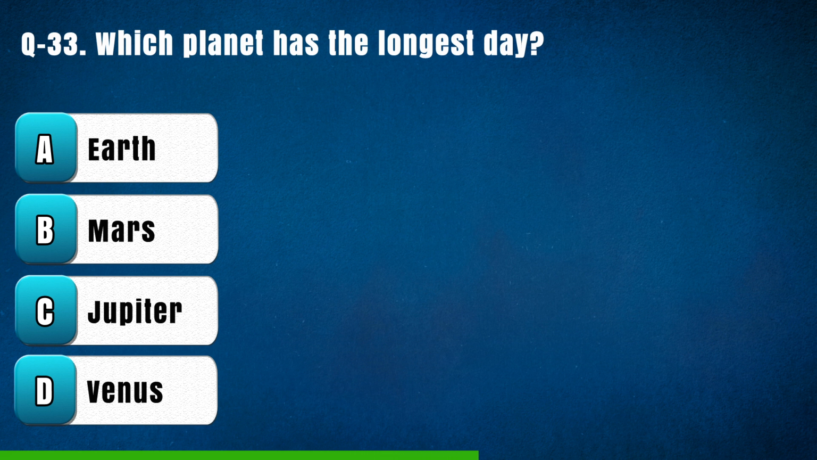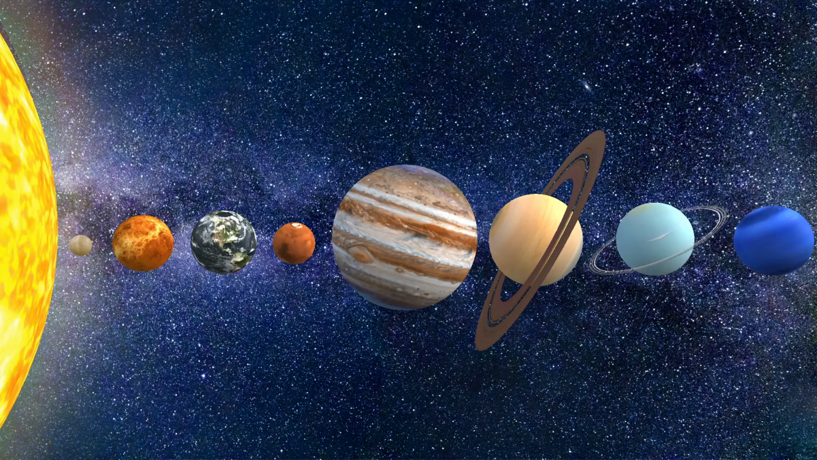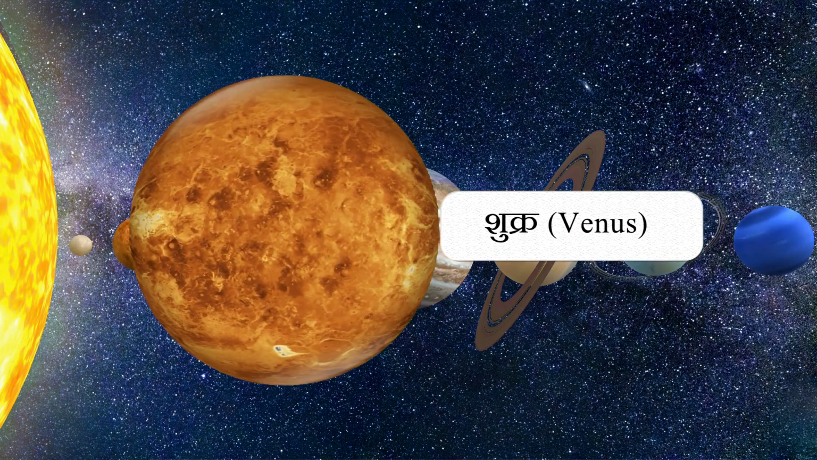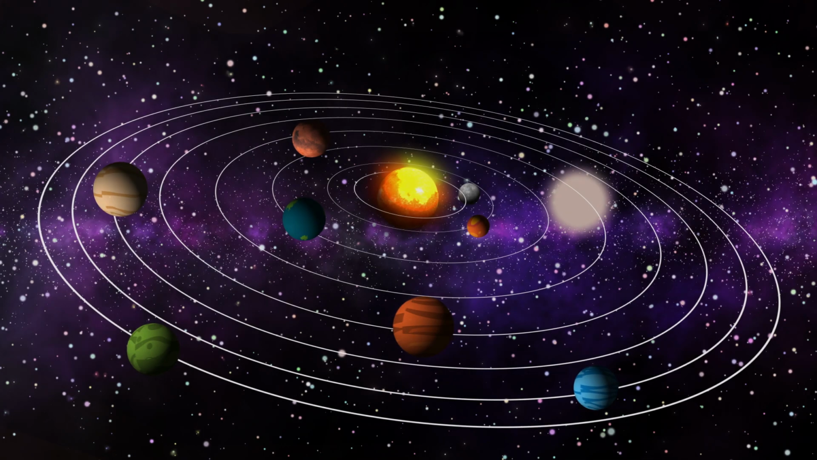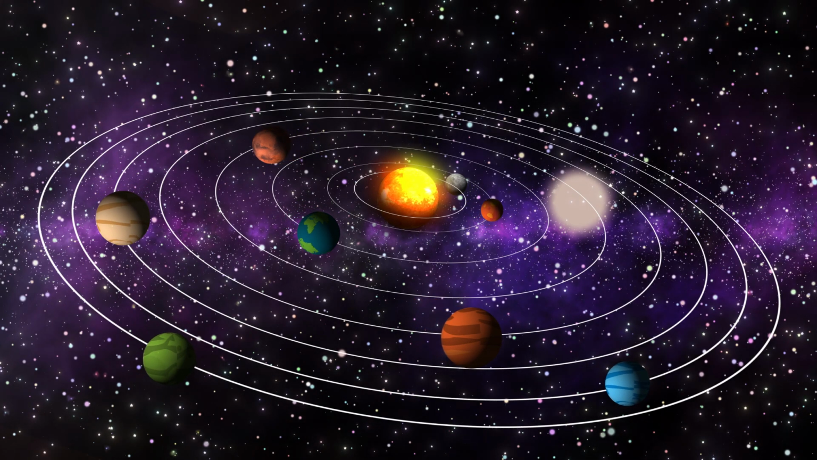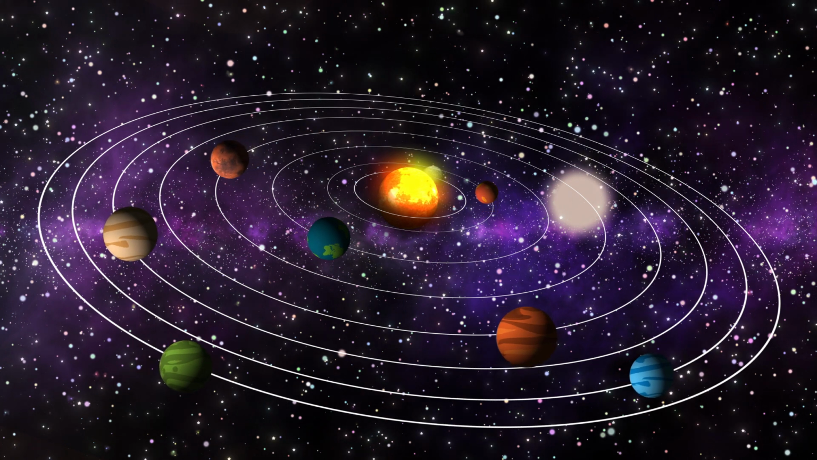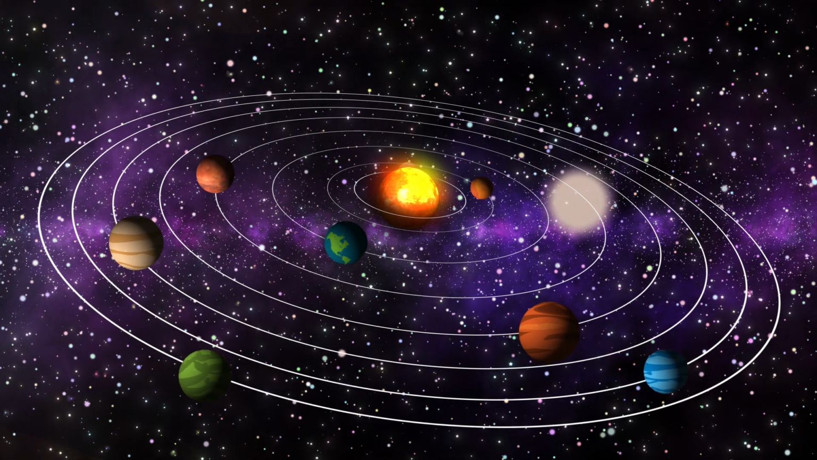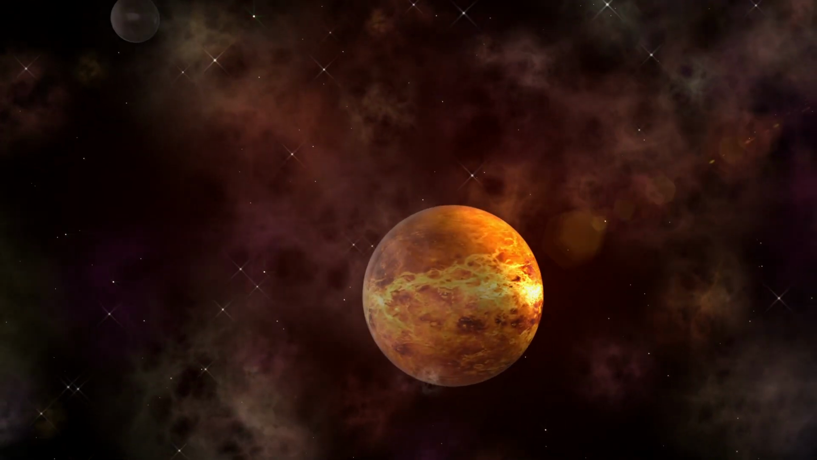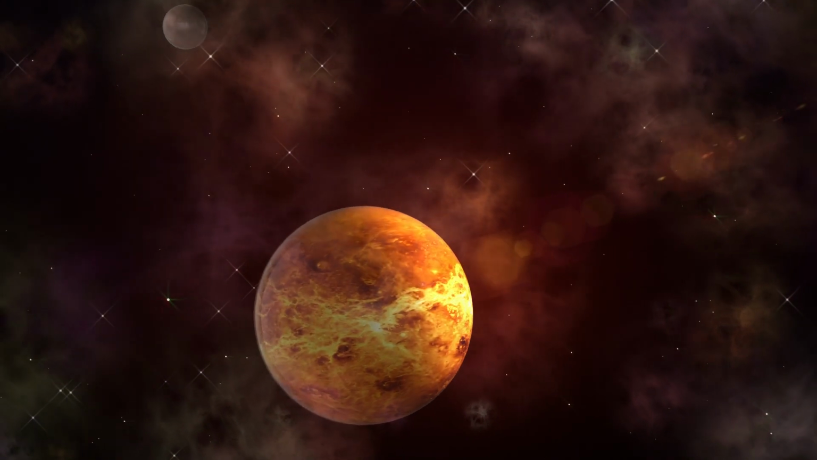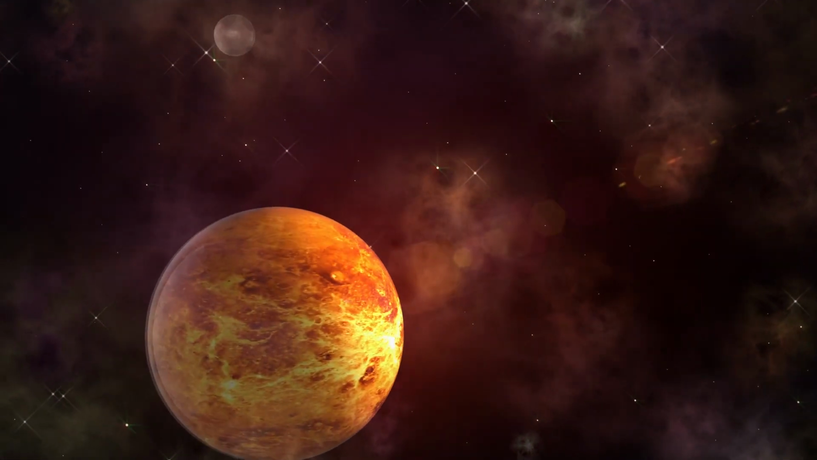Question 33. Which planet has the longest day? Option A, Earth, B, Mars, C, Jupiter, D, Venus. The right answer is D, Venus. The planet with the longest day is Venus. One day on Venus lasts 243 Earth days. This is because Venus rotates very slowly in the opposite direction of most other planets in our solar system. The exact reason for Venus' slow rotation is unknown, but it is thought to be related to the planet's thick atmosphere and the gravitational pull of the Sun.